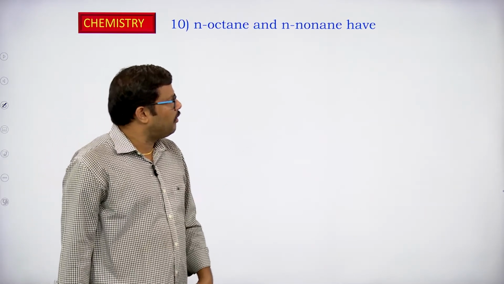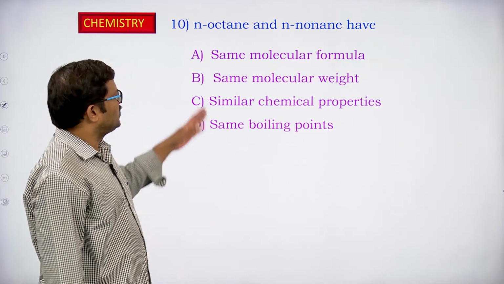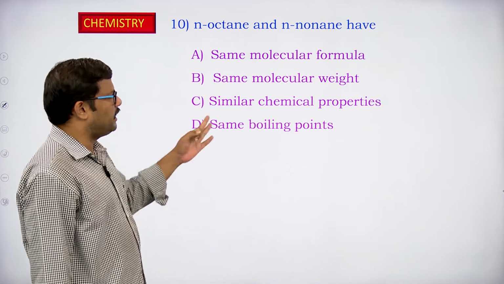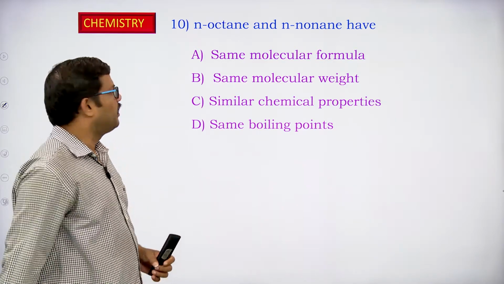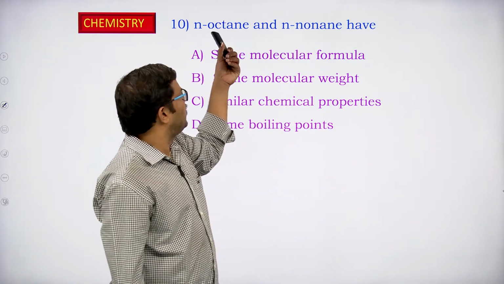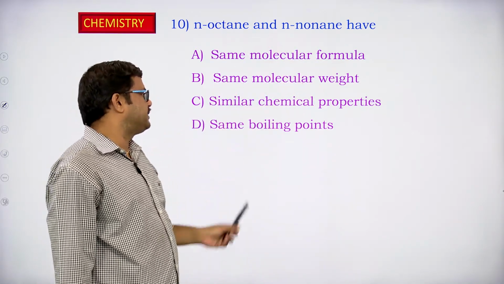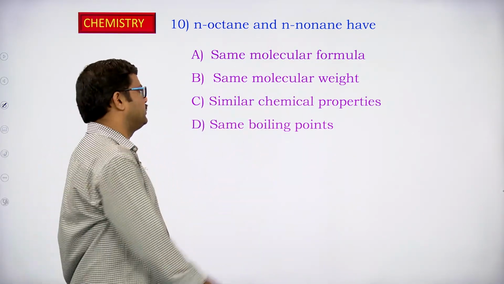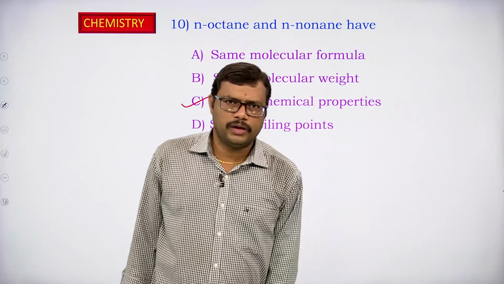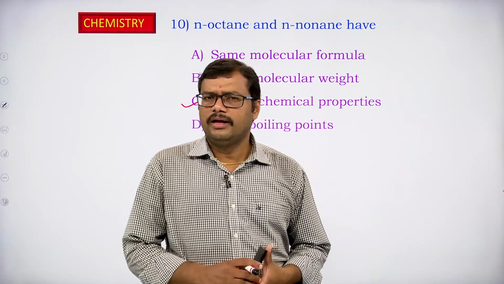Normal octane and normal nonane have what? Same molecular formula, same molecular weight, similar chemical properties, same boiling point? No, we cannot expect the same molecular formula. One is octane, the other is nonane: one is an 8 carbon chain, the other a 9 carbon chain. So the molecular weight and molecular formula are different, and they have different boiling points. What they will have are similar chemical properties.